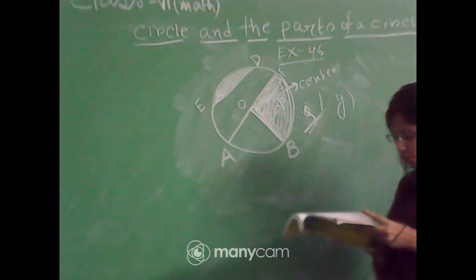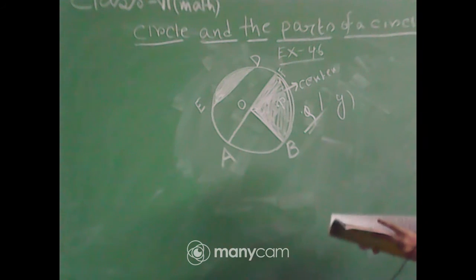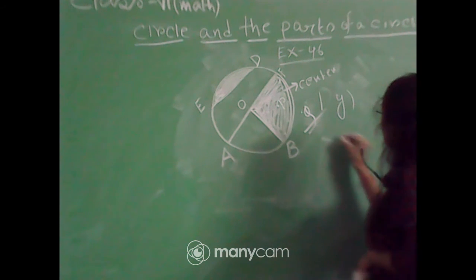Next, question 2a. Is every diameter of a circle also a chord?